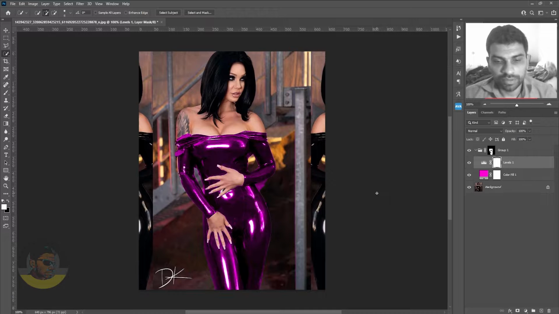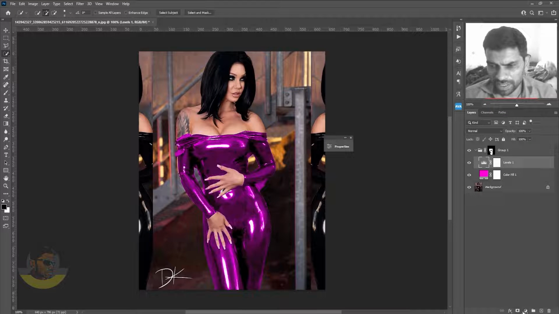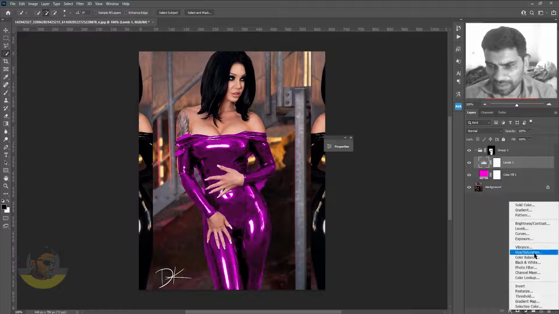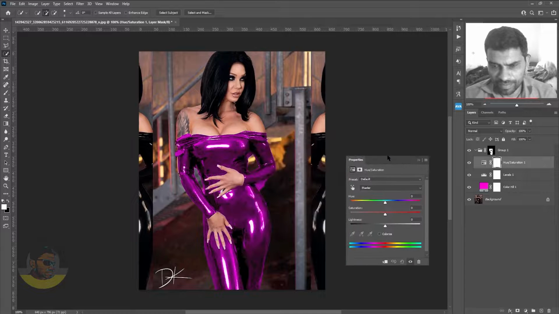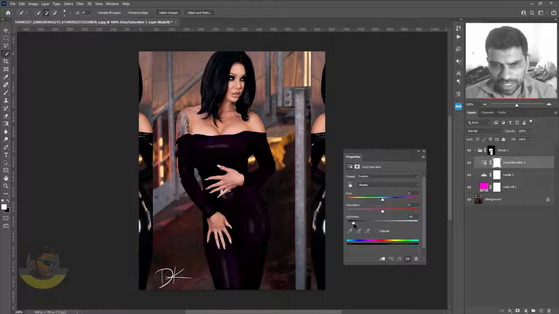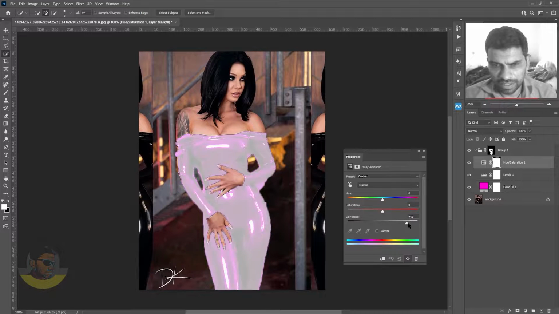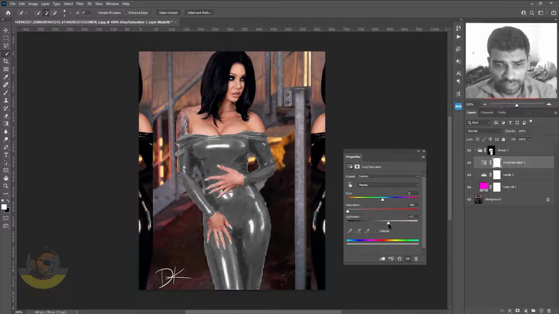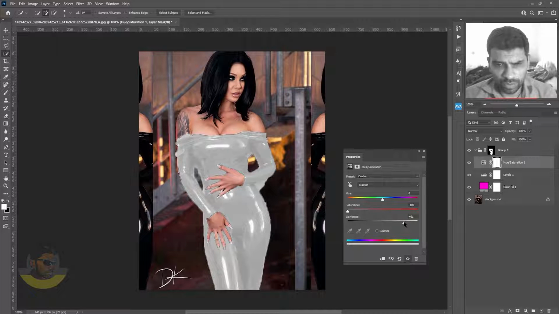So now is the time to make it into a white or gray color. How you can do that, let me show you. We will create a new adjustment layer of hue saturation and play with the lightness slider. This will turn it black and this will turn it white. Make sure you decrease the saturation all the way down, and here's your gray color and here's your white color.